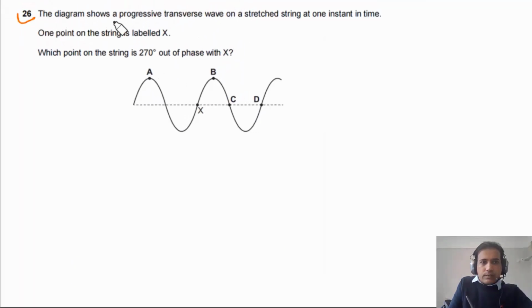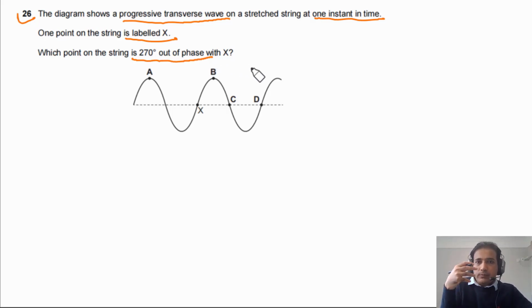Question 26 says, the diagram shows a progressive transverse wave on a stretched string at one instant in time. One point on the string is labeled X. Which point on the string is 270 degrees out of phase with X?